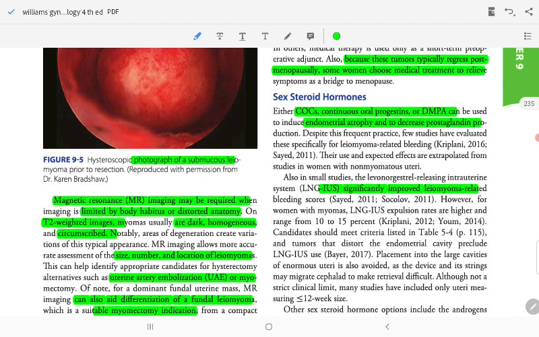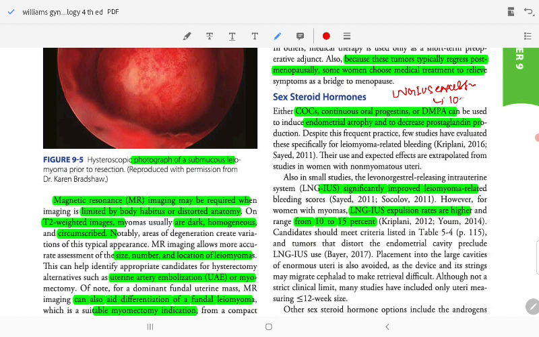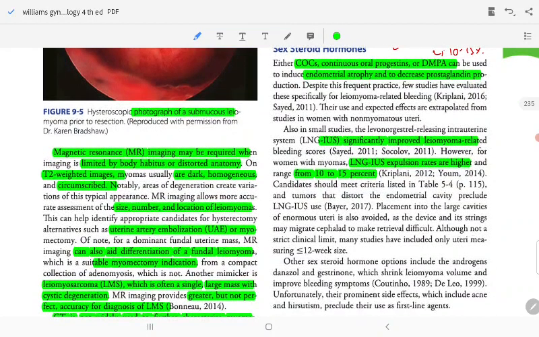However, for women with myoma, LNG-IUS expulsion rates are higher, ranging from 10 to 15%. Candidates should meet the criteria listed. Tumors that distort the endometrial cavity preclude LNG-IUS placement into the cavity. Also, the device may migrate or be expelled, although there is no strict clinical limit. Many studies have included only uterine measurements less than 12 weeks size.